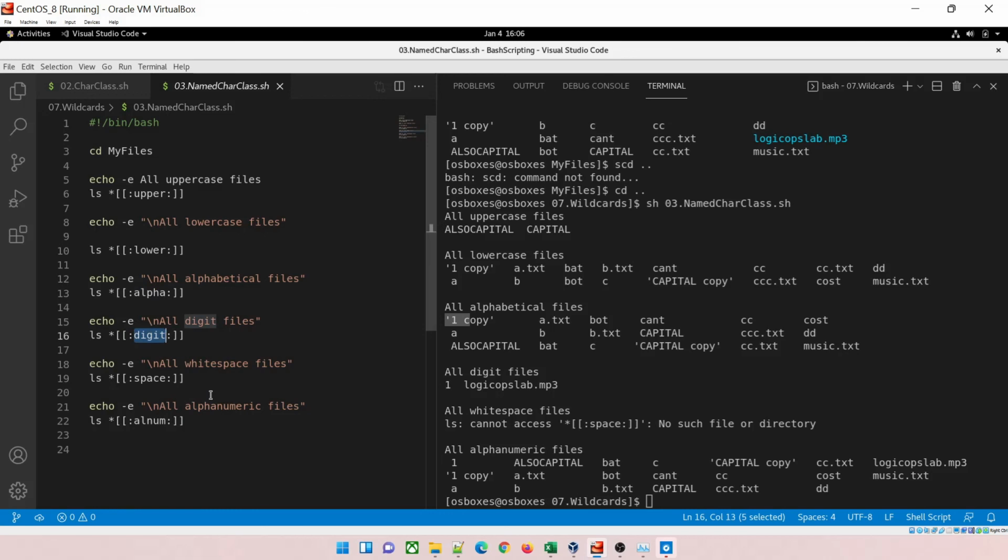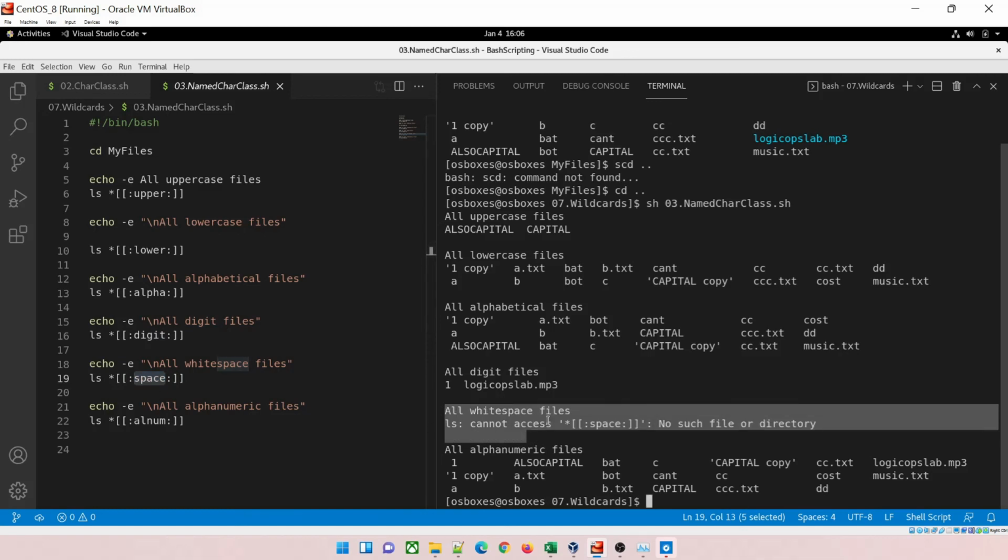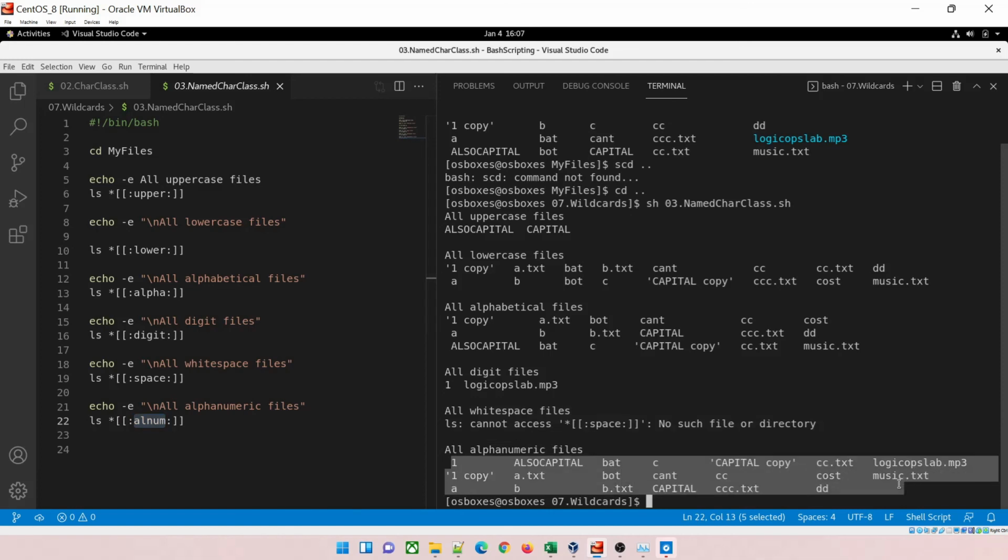Let's talk about the digit part. So in digit, it will pick only the file which has digits in it. So 1, and after the dot, you can see 3. That's the dot or a decimal. In space, it has thrown an error because, as I told you, you cannot save a file with that name. It's not Windows 98. And then alnum, you can see alphanumeric. So almost everything would be printed except the, no, I think everything will be printed, even the MP3 part after the dot or the decimal.